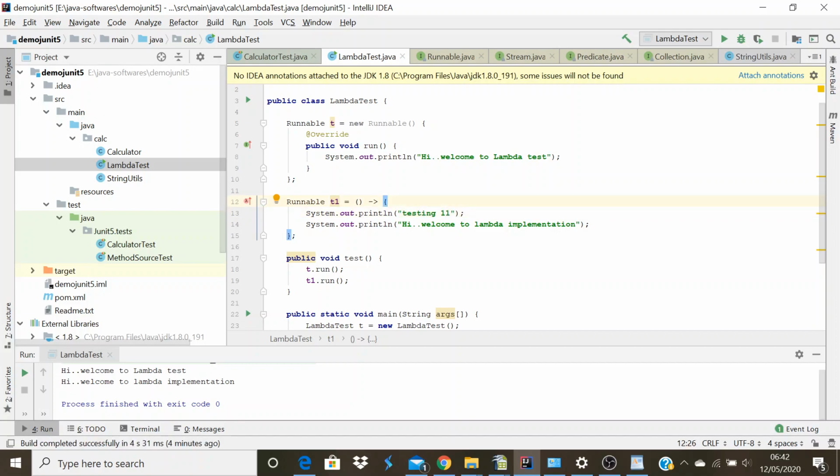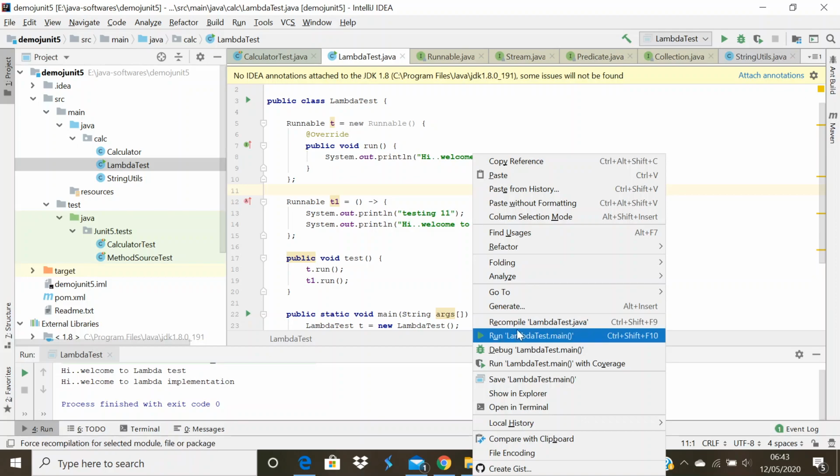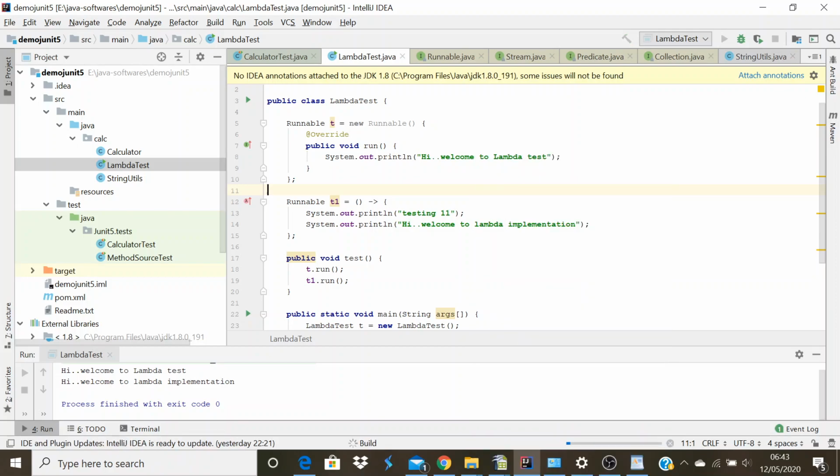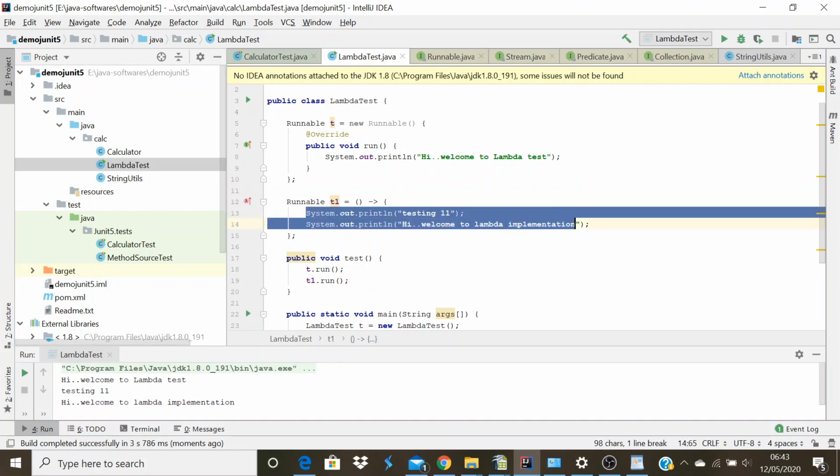If you want to write multiple lines of code to implement an abstract method using the lambda, then you need to use the open and curly braces. If you don't use those braces, then it will throw an error. In case you have only one line of code, then no need to have these braces. Let me run this. Yeah, you can see the testing 1 1 and welcome to lambda expression. So both statements have been executed.